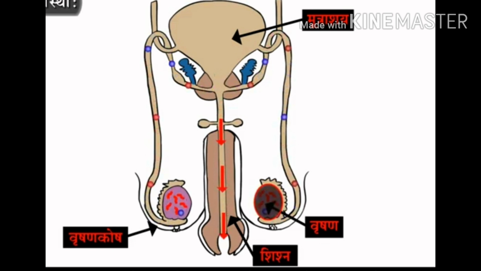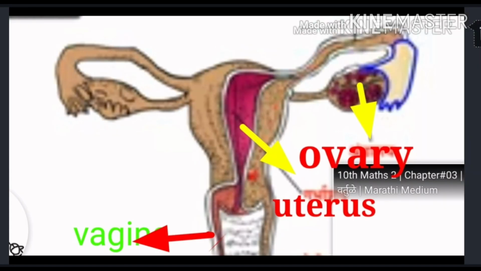Our next topic is the human female reproductive system. All organs of the female reproductive system are in the abdominal cavity. It includes a pair of ovaries, a pair of oviducts, a single uterus and a vagina. Besides, a pair of vulvourethral glands is also present.